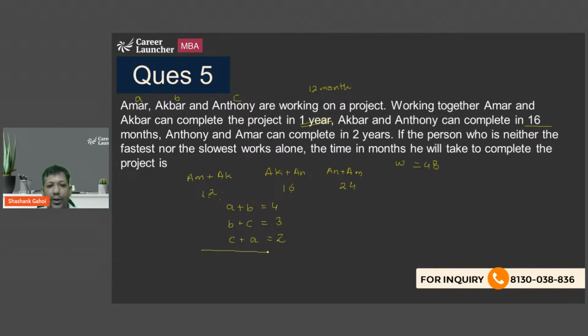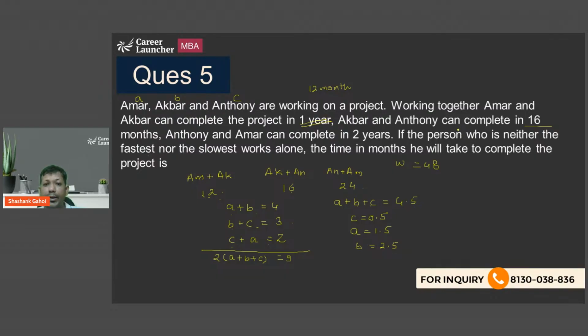Okay. Now, what I'm going to do is add up all the values. So I'm going to get 2 times A plus B plus C, and that is equal to 9. So A plus B plus C comes out to be 4.5. Now A plus B is 4, so C comes out to be 0.5. B plus C is 3, so A comes out to be 1.5. And C plus A is 2, so B comes out to be 2.5. So this is what we are going to get.